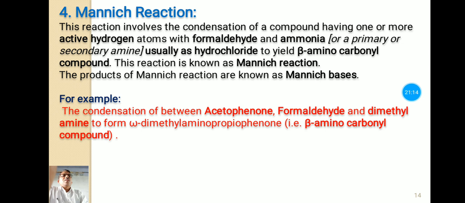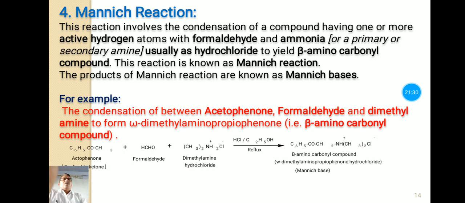For example, consider the condensation between acetophenone, formaldehyde and dimethylamine to form a beta amino carbonyl compound. Here the product is omega dimethylamino propiophenone. Now see the reaction here: acetophenone plus formaldehyde and dimethylamine hydrochloride in presence of acid in alcoholic medium forms a beta amino carbonyl compound, which is here the Mannich base.